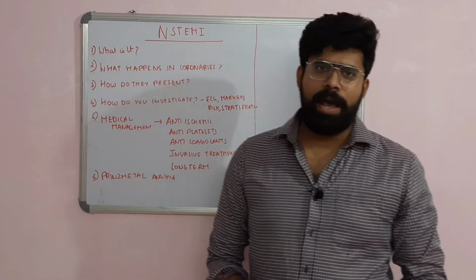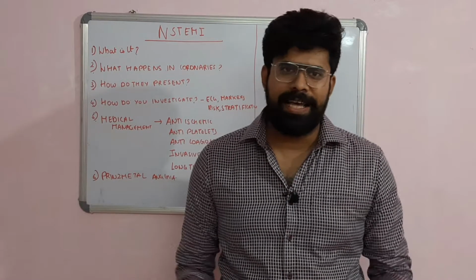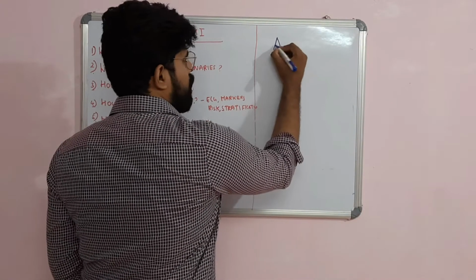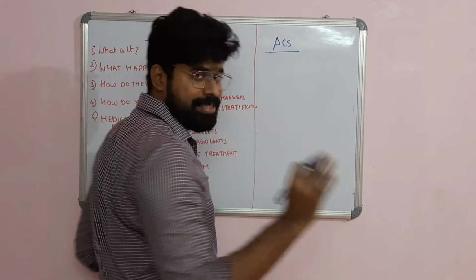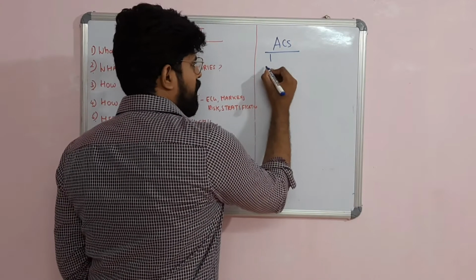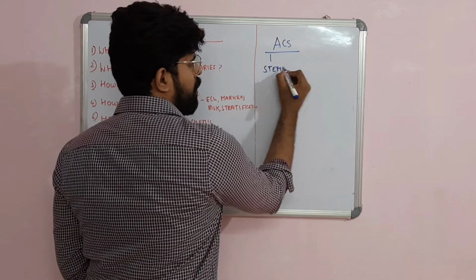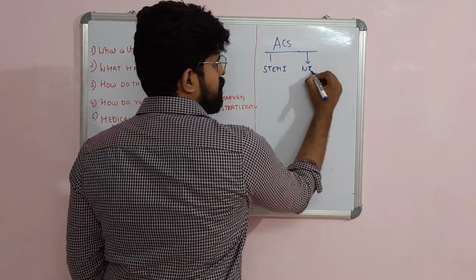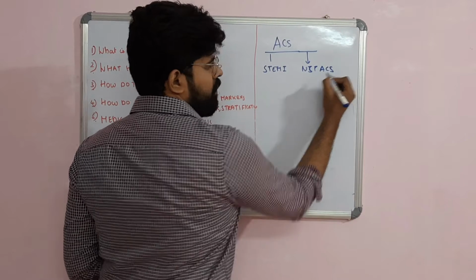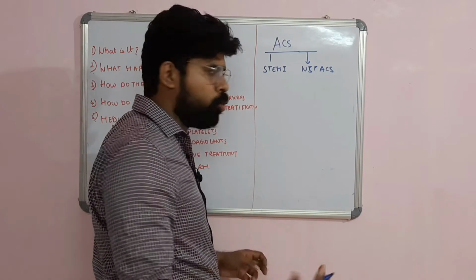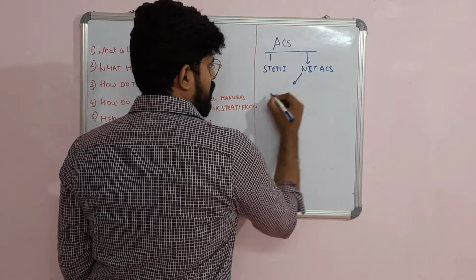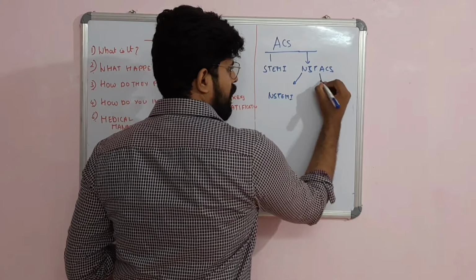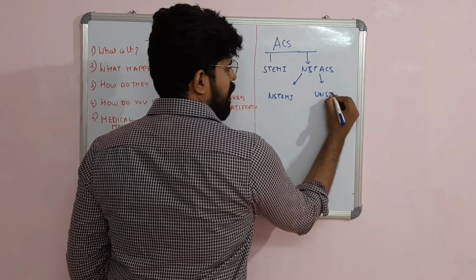As we all know, what is the spectrum of acute coronary syndrome? The spectrum involves three groups. First one will be the ST elevation MI and the non-ST elevation ACS. This non-ST elevation ACS has got two groups. One is the NSTEMI, the other one is the unstable angina.